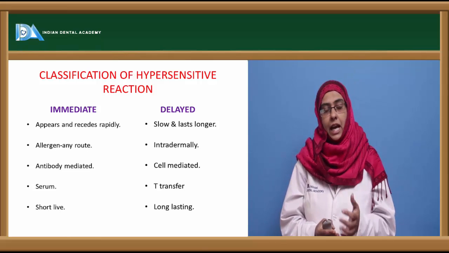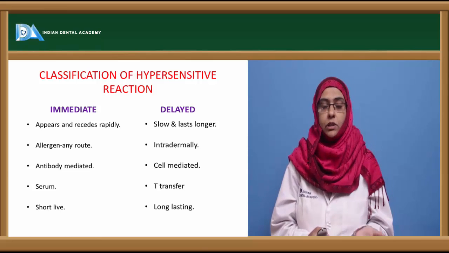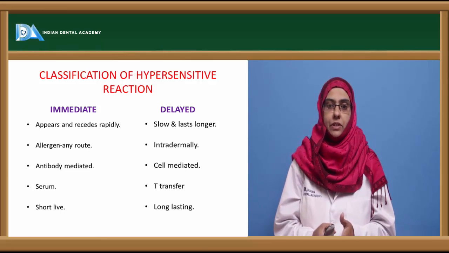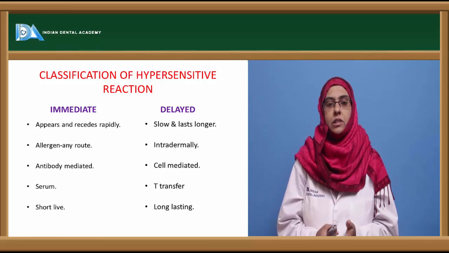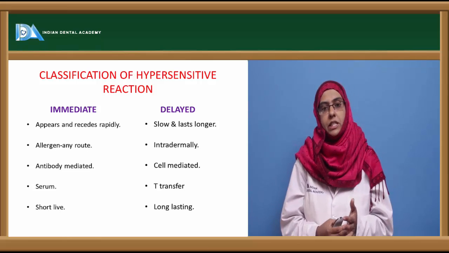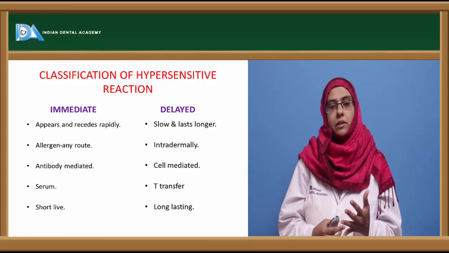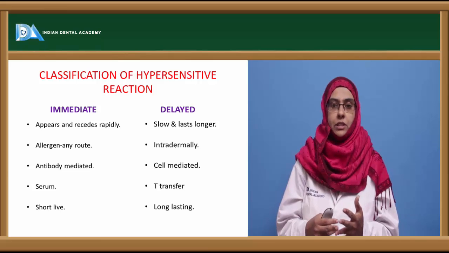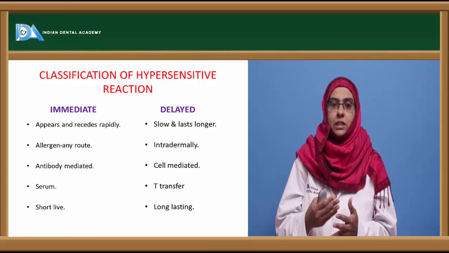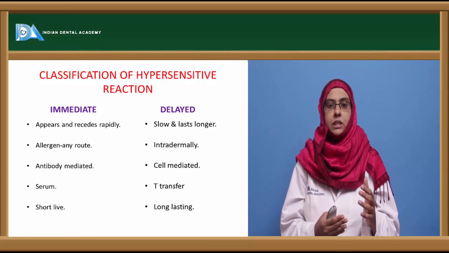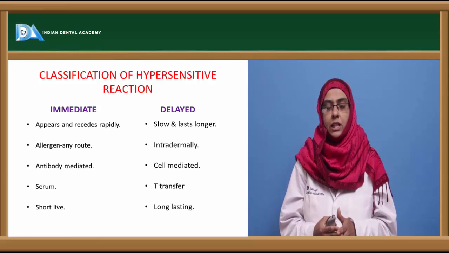Next is the allergen or the hapten. Hapten can also induce this immediate type of hypersensitivity reaction. They can enter the human host, that is a sensitized individual, by any route, either by ingestion or inhalation, or they can be introduced via intradermal, subcutaneous routes, etc. But the most prominent routes which usually activate this exaggerated immune response are ingestion or inhalation.